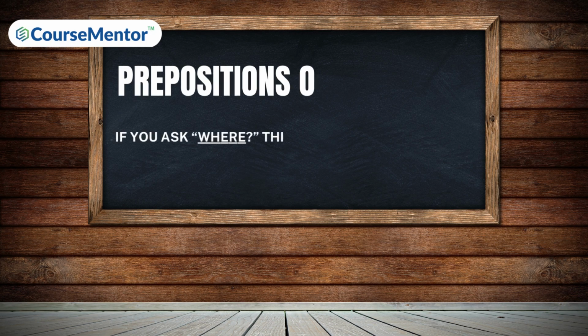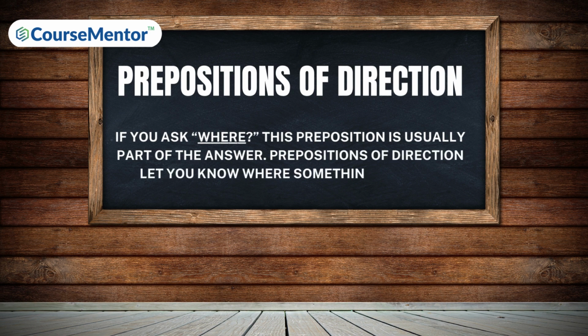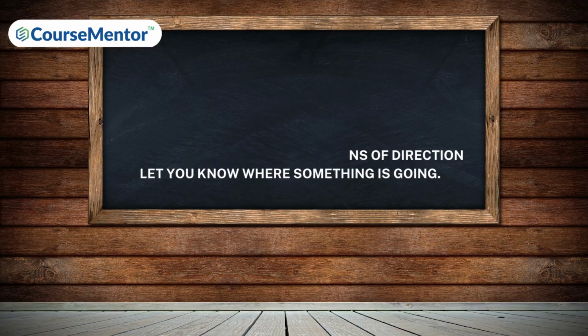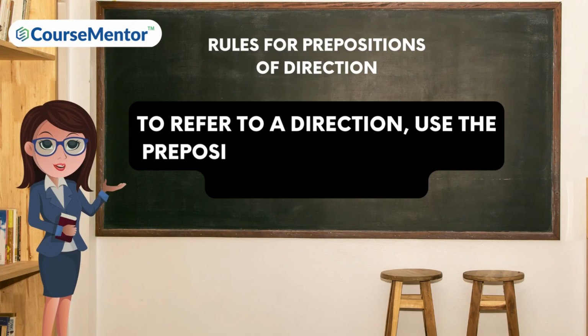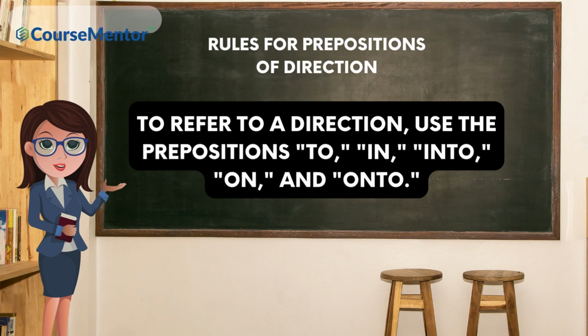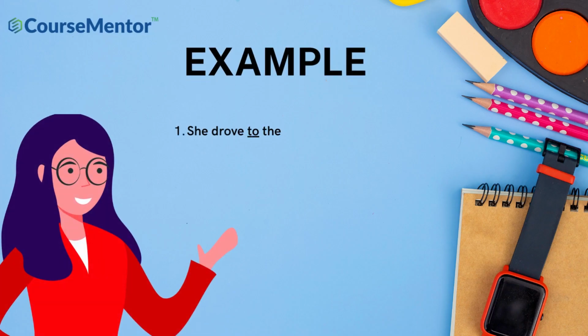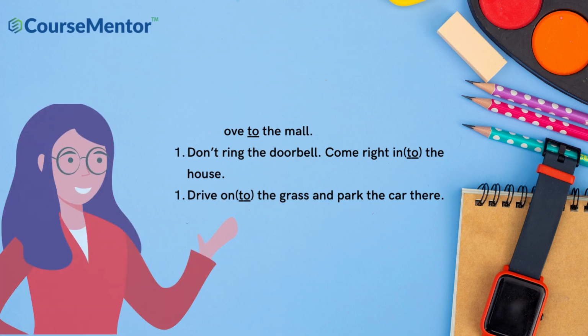Prepositions of direction. If you ask where, this preposition is usually part of the answer. Prepositions of direction let you know where something is going. Rules for prepositions of direction. To refer to a direction, use the prepositions to, in, into, on, and onto. She drove to the mall. Don't ring the doorbell. Come right into the house. Drive onto the grass and park the car there.